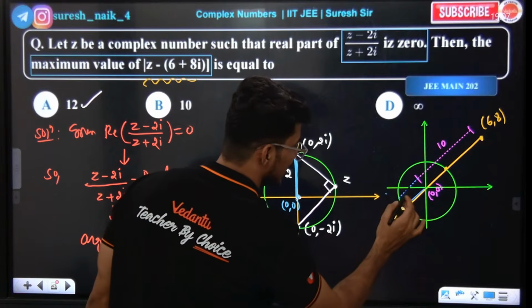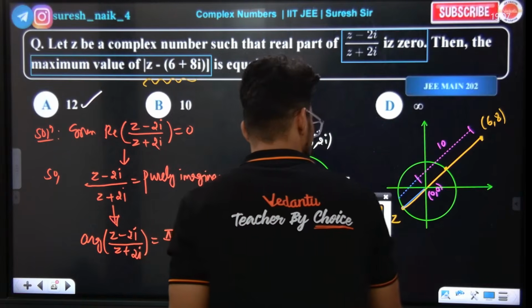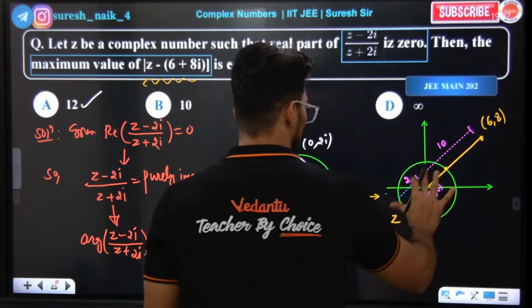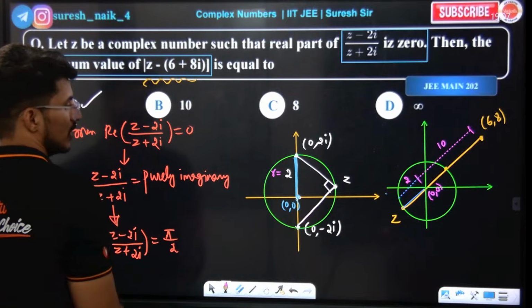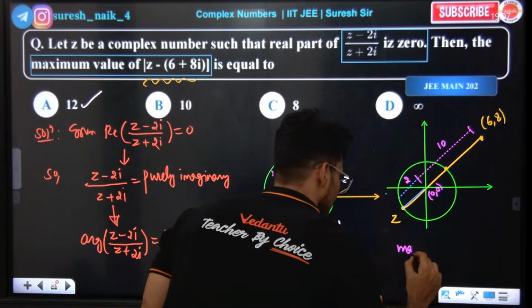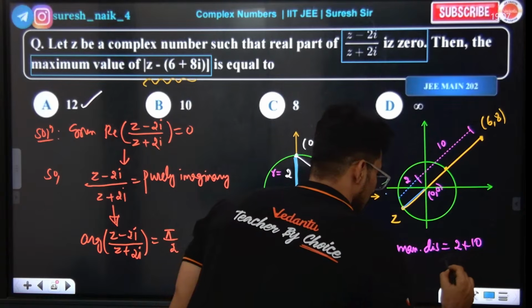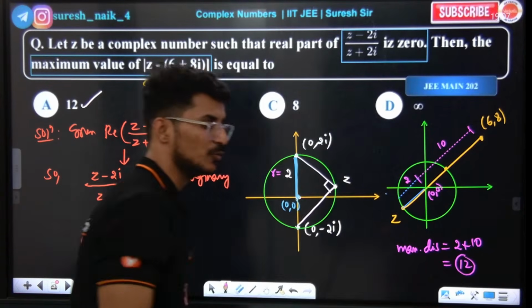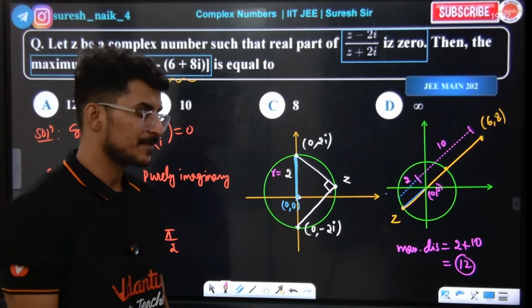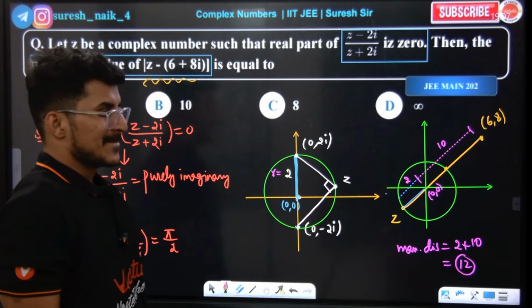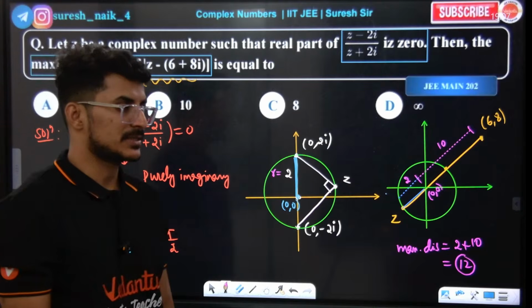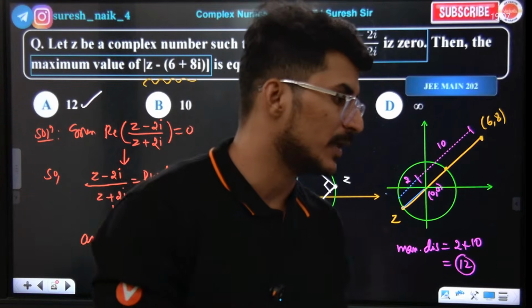The radius here is 2. So maximum distance how much? Max distance is 2 plus 10, which is 12.